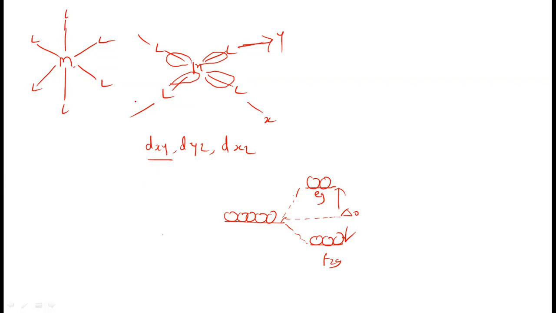Now, in the tetragonally distorted octahedral complex, as along the z axis the two ligands are away from the central metal, hence splitting of these orbitals will take place. So EG orbitals are split. Now dx square minus y square is having higher energy, and dz square is having lower energy. So this is the dz square orbital, and this is the dx square minus y square orbital.